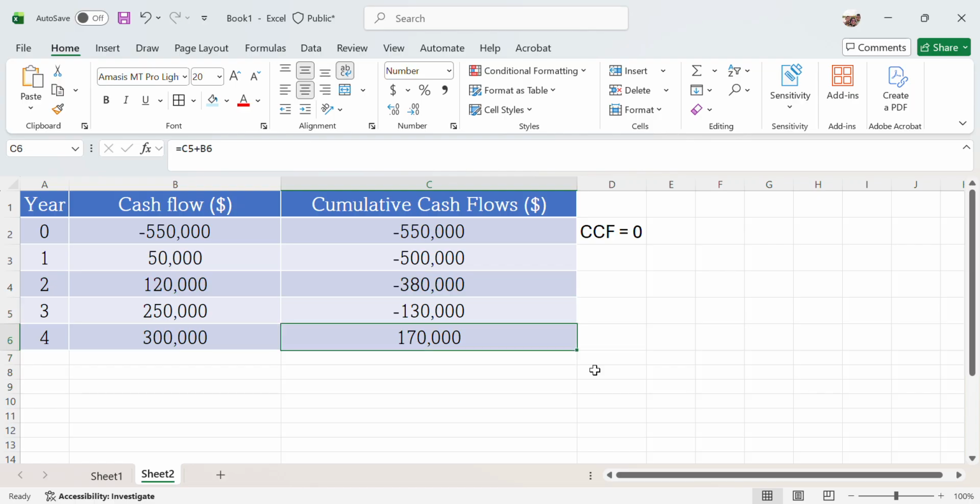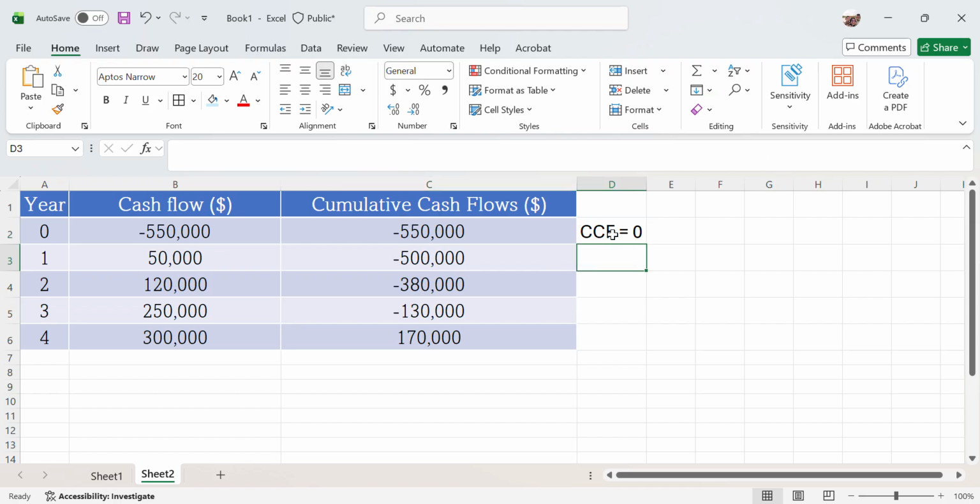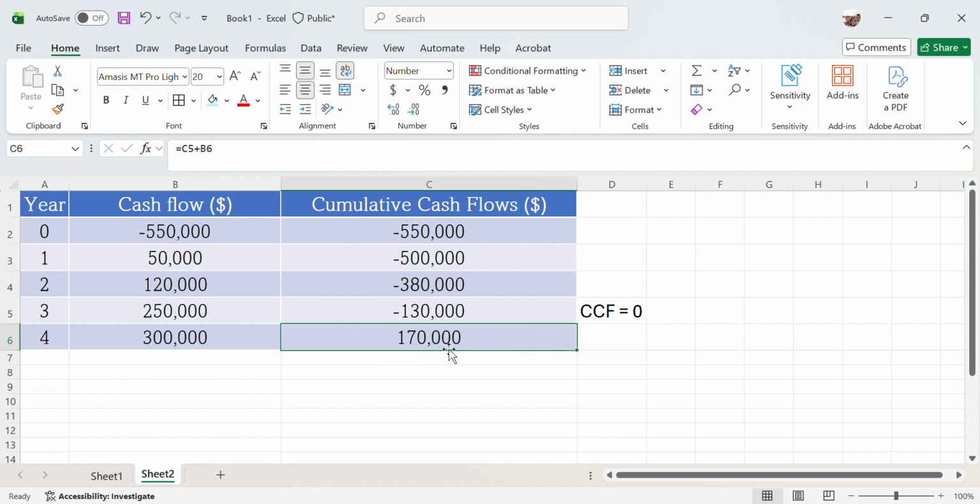After we're done with that, we find the intersection of the negative and positive cumulative cash flow. The intersection is somewhere around here. Somewhere around here is where your cumulative cash flow equals 0. It's not exactly at year 3 and also not at the end of year 4, because at the end of year 4 you already have 170,000.